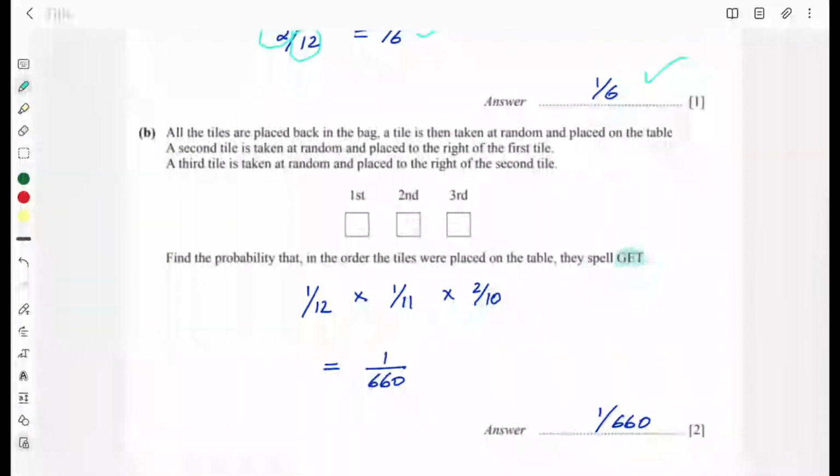All the tiles are placed back in the bag. A tile is then taken at random and placed on the table. A second tile is taken at random and placed on the right of the first tile. A third tile is taken at random and placed to the right of the second tile. Find the probability that in the order the tiles were placed on the table, they spell GET.